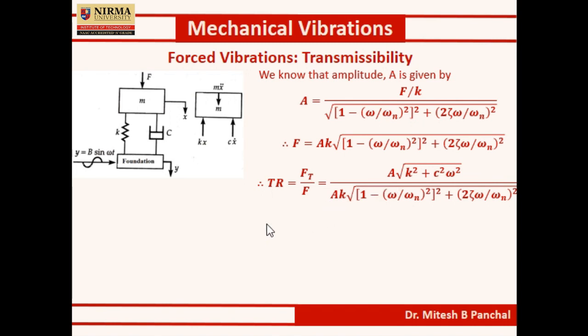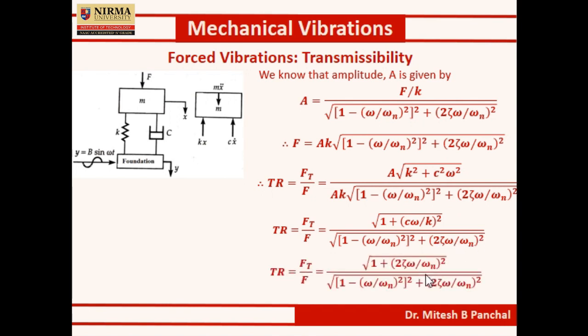So we can further simplify this numerator like this, and this value is already known, C omega by K equal to 2 zeta omega by omega n. So by substituting this, we'll finally derive the equation of transmissibility, in terms of frequency ratio.